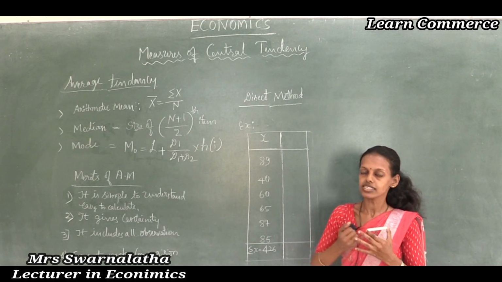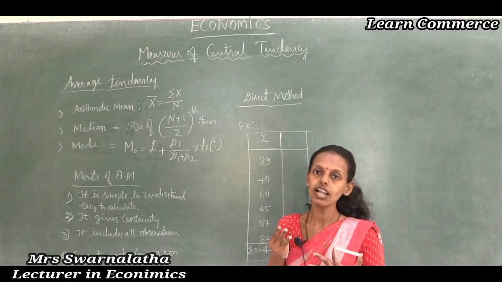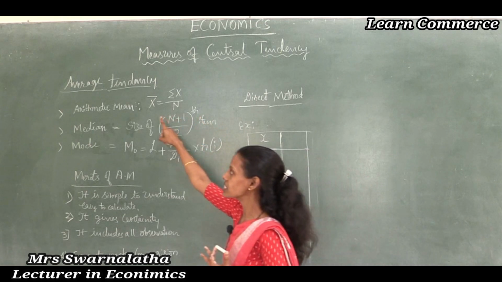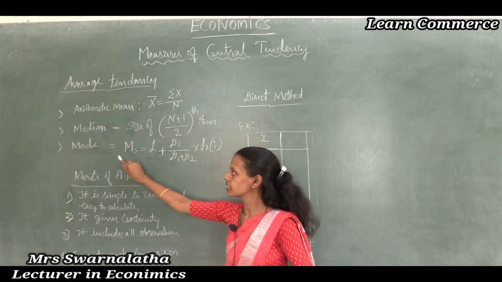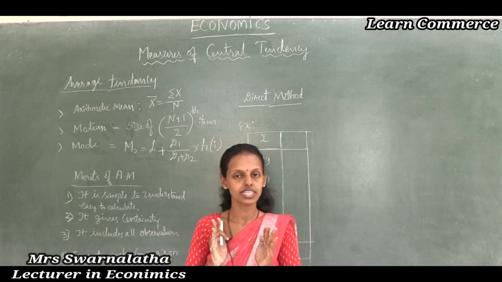How to find these averages? There are three main statistical ways to find the averages, namely the first one is arithmetic mean, the second one is median, and the third one is mode. These are the most commonly used measures of central tendency.